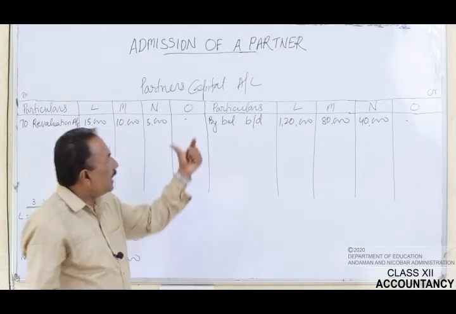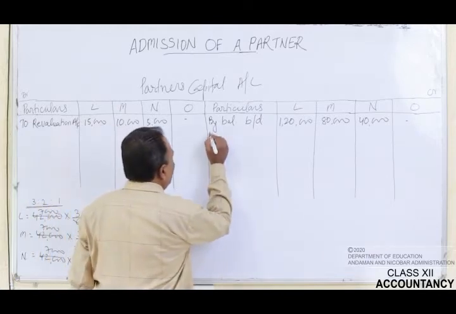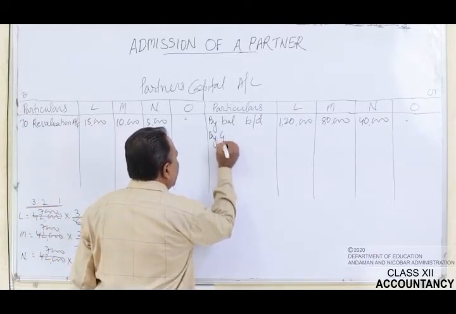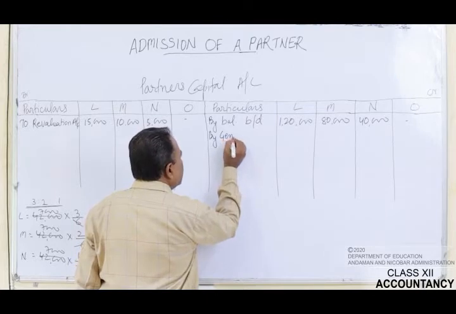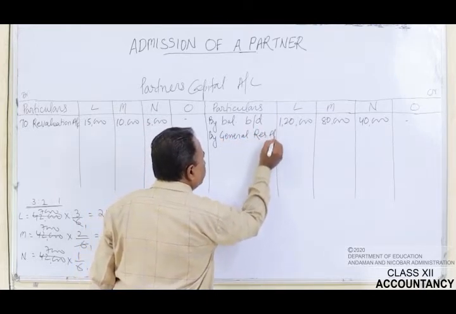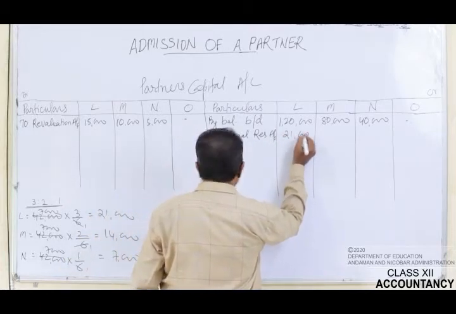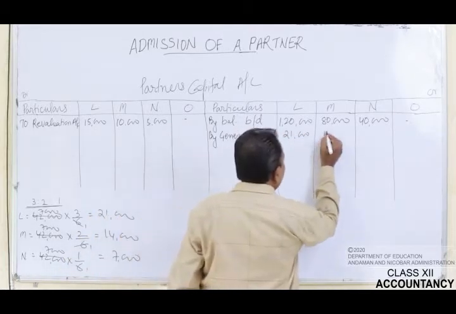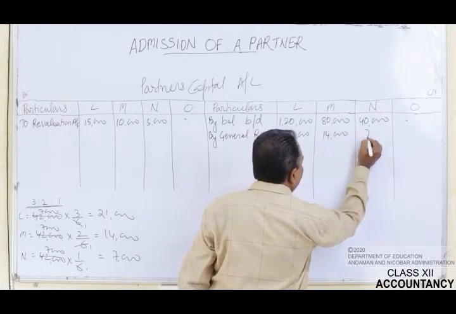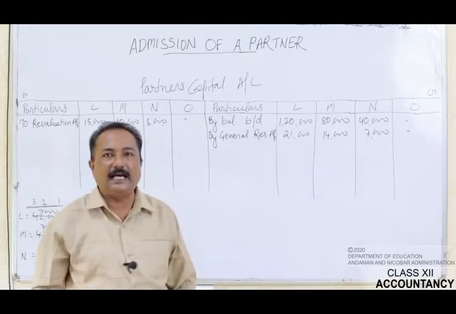Now this amount has to be recorded on the credit side of the partners capital account, and that will be written as by general reserves account. First partner will get rupees 21,000, the second partner will get rupees 14,000 and the third partner will get rupees 7,000. Now let's pass on to the asset side.